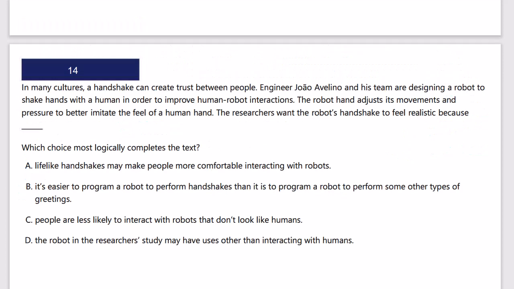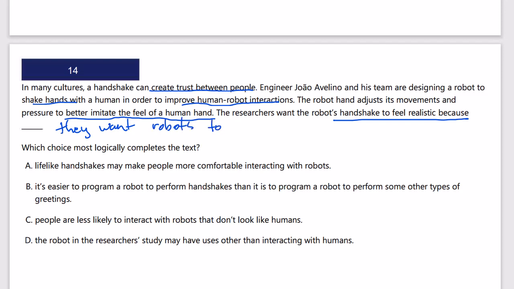Okay, we've got an inference question. In many cultures, a handshake can create trust between people. Such and his team are designing a robot to shake hands with a human in order to improve human-robot interactions. The robot hand adjusts its movements and pressures to better imitate the feel of a human hand. The researchers want the robot's handshake to feel realistic because they want robots to connect on a more emotional level with the humans.